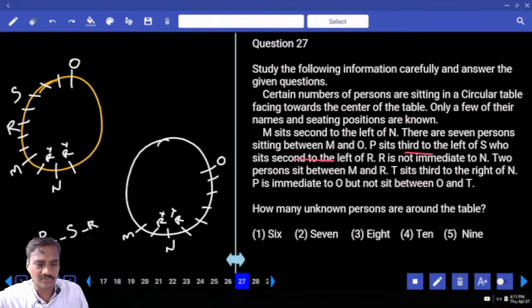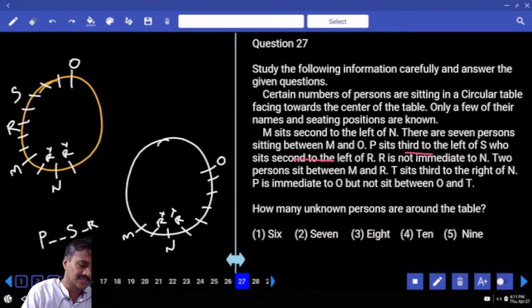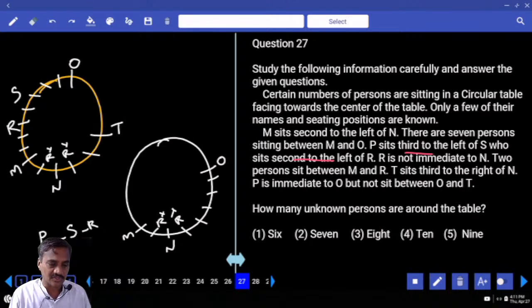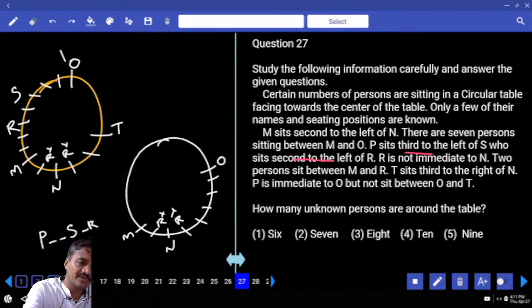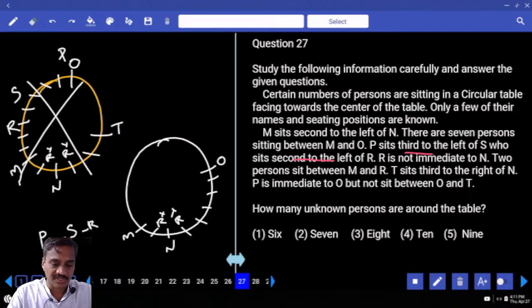And T sits third to the right of N. As T is seated third to the right of N, 1, 2, 3, T is here. Now in this case, is it possible here? No. Here, S is at O's position, and P must be in the same place. Is it possible? No. Hence this case is invalid. Now we are left with this case, and according to this one, O is here.